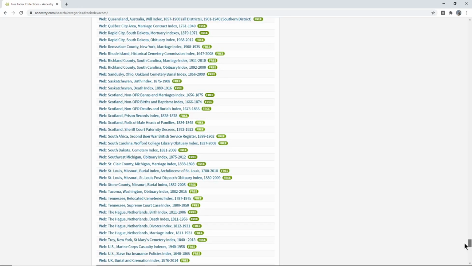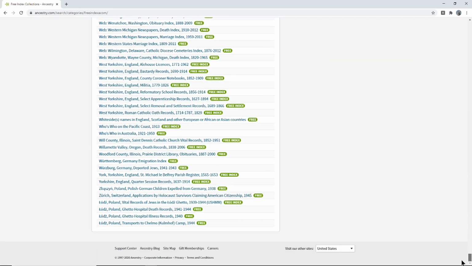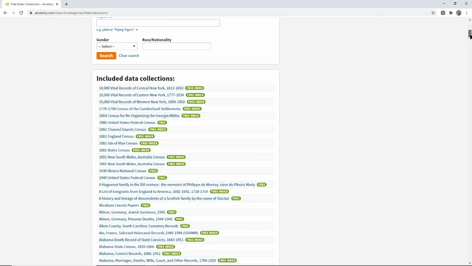So go through this, take a look at it. And these are the same ones that you get if you were doing the paid version. You get all these included as well. But to kind of show you the difference, look right here. This is the 1880 census, and you can see it and all the records for free. And right down here we have the 1940 census, and the 1940 census is free. But if you want the 1930 US Census or 20 or 10, those you have to have the paid subscription.